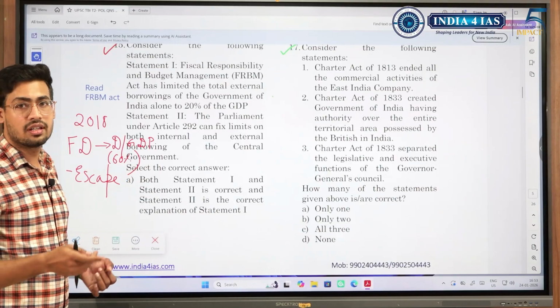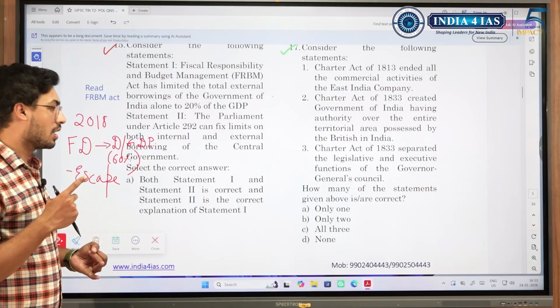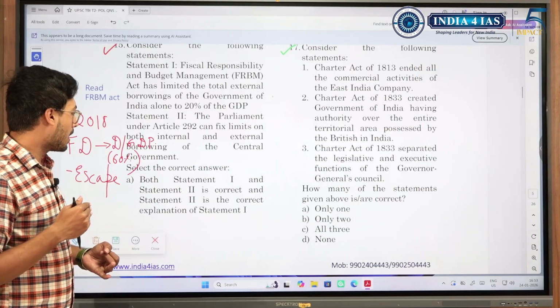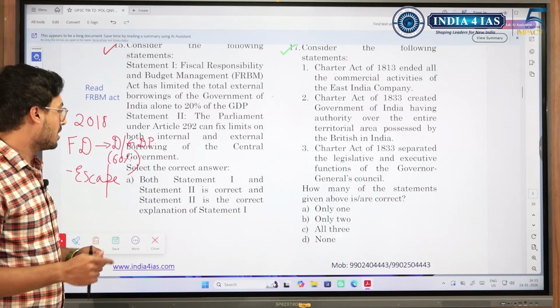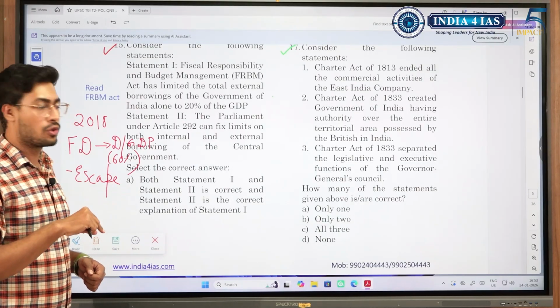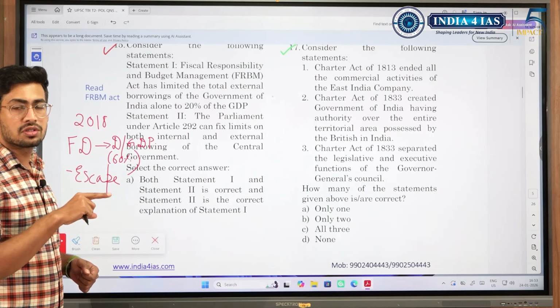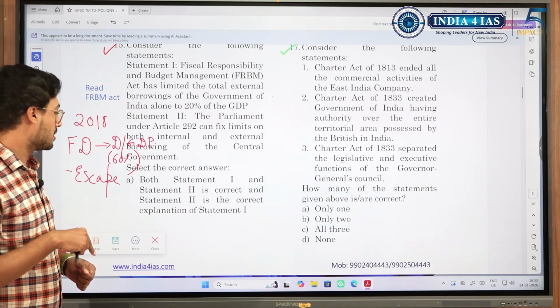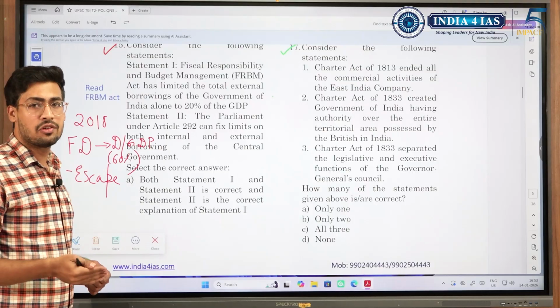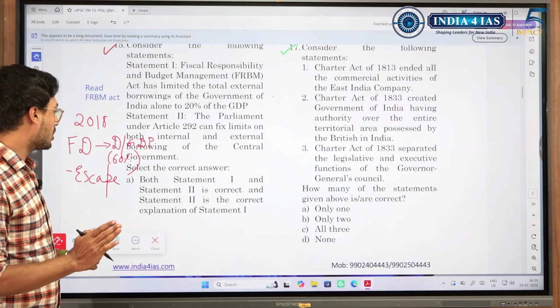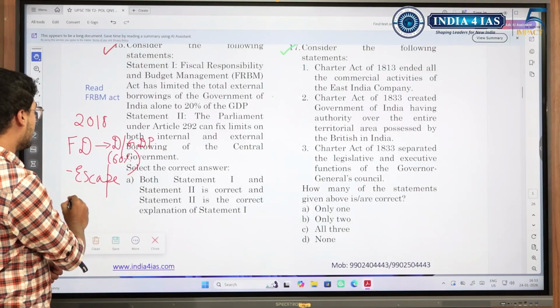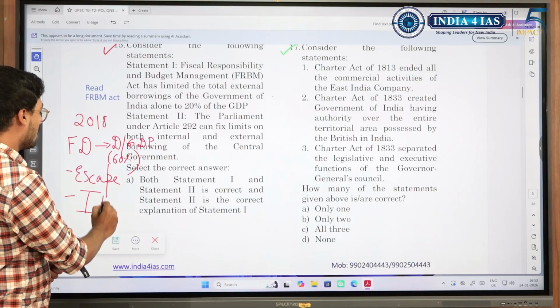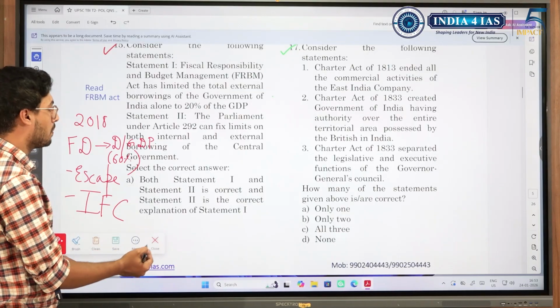Escape clause could include natural calamity, agriculture failure, war and these sorts of things. Please have a brief look, have a broader outlook over the provisions for the escape clause. There is no need to remember each and everything. If you understand it, it is more than enough. And another thing is the Independent Fiscal Council, IFC, was recommended, which is yet to be set up by the government.